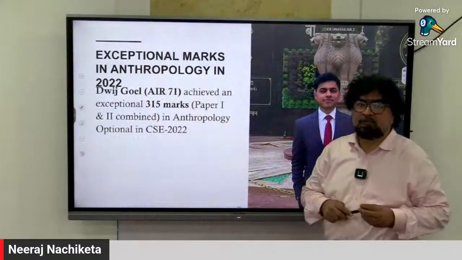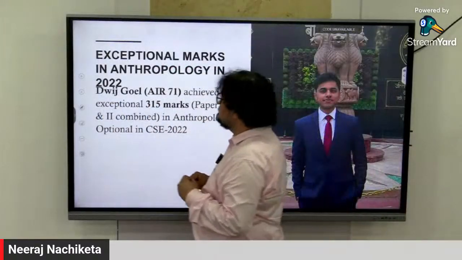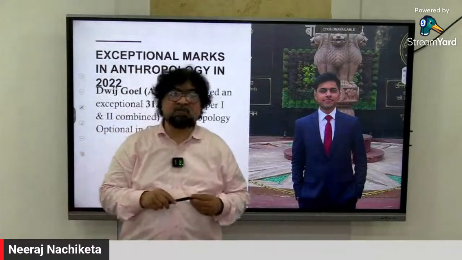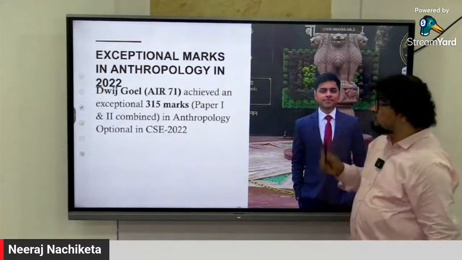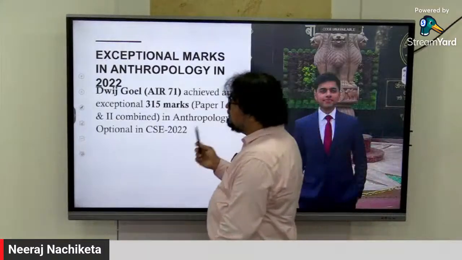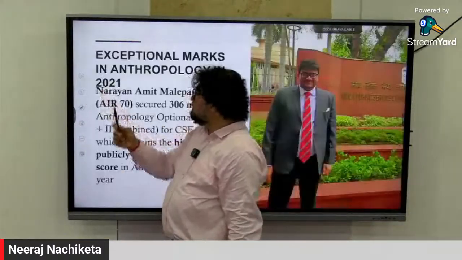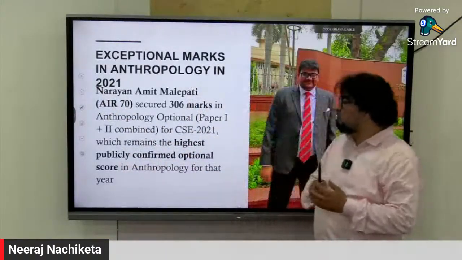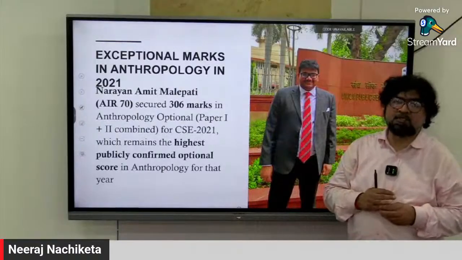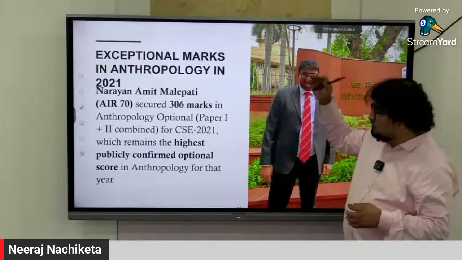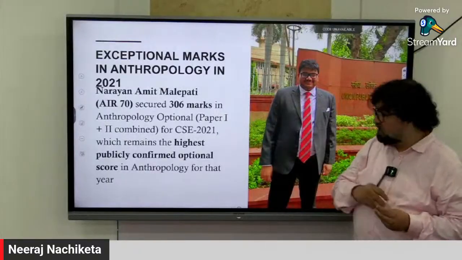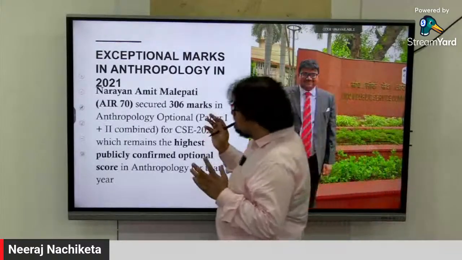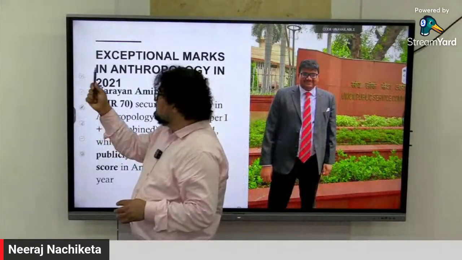2022, all India rank 71. He scored an exceptional 315 marks out of 500 marks in the optional. Now if I go into 2021, Narayan Amit Malipati, all India rank 70. Again, although his rank is lower, he scored 306 marks. That's what comes into play.